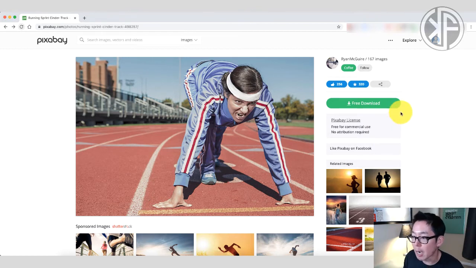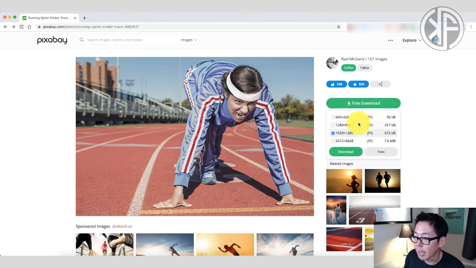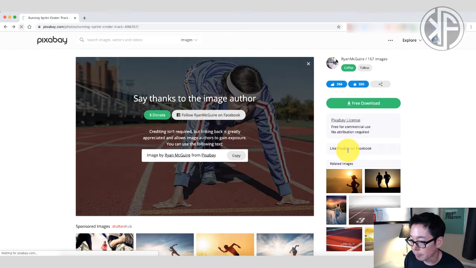So when you're ready to download the image, you just click on this green button here called free download, and you'll notice that Pixabay gives you 4 options in terms of size. Normally, I just go with the default size, and then I edit based off of that. So the default here in this case is 1920 by 1280. And when you're ready to download, then you just click the download button.